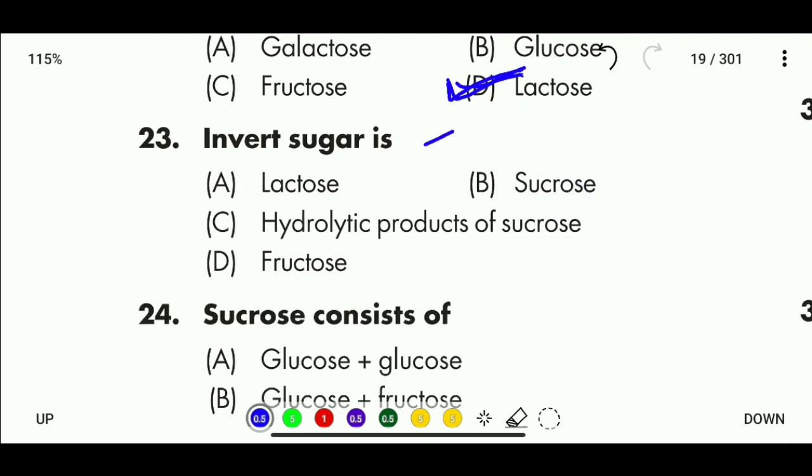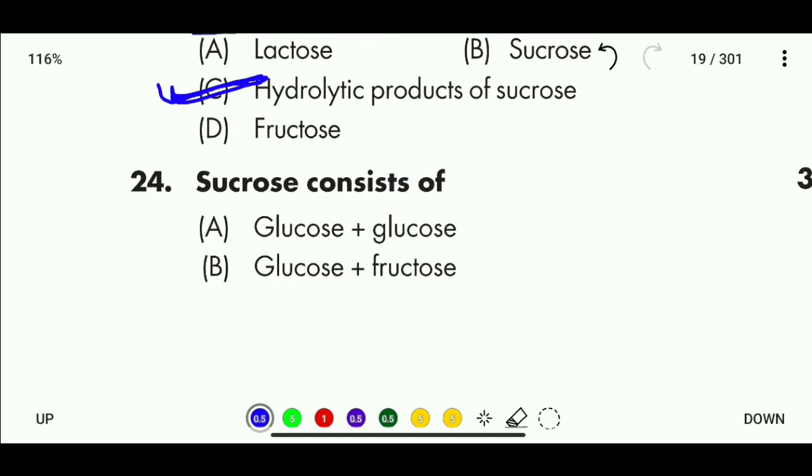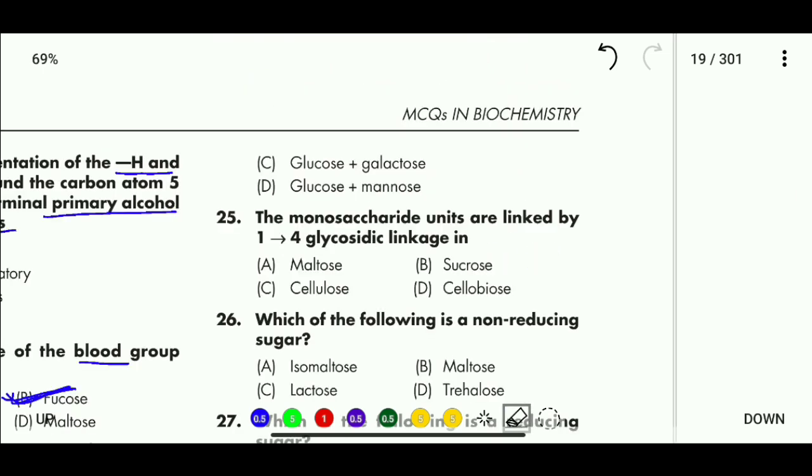Question 23. Invert sugar is, options here: lactose, sucrose, hydrolytic product of sucrose, and fructose. So the correct answer is that the hydrolytic product of sucrose is known as invert sugar. Question 24. Sucrose consists of glucose plus glucose, glucose plus fructose, glucose plus galactose, or glucose plus mannose.